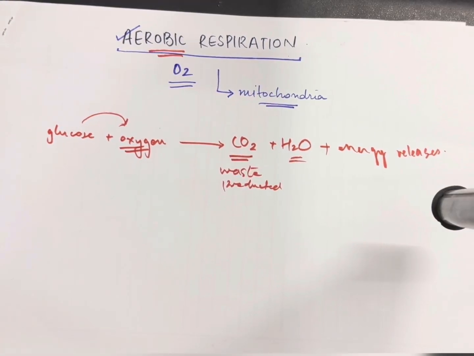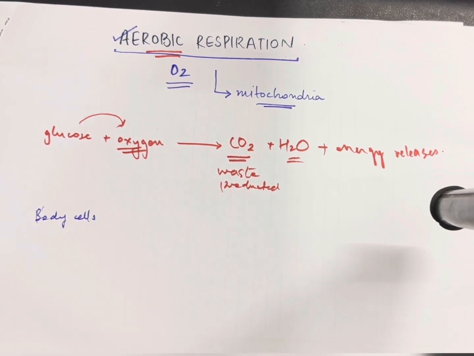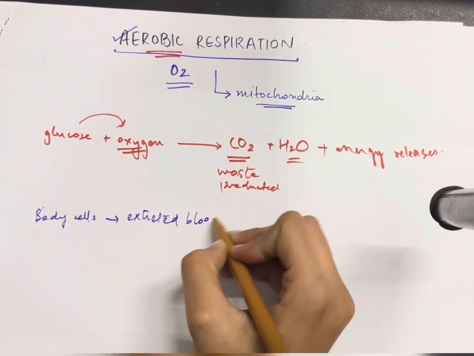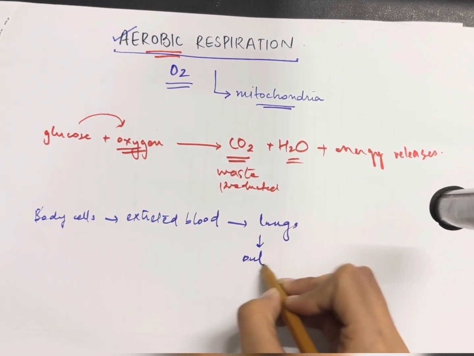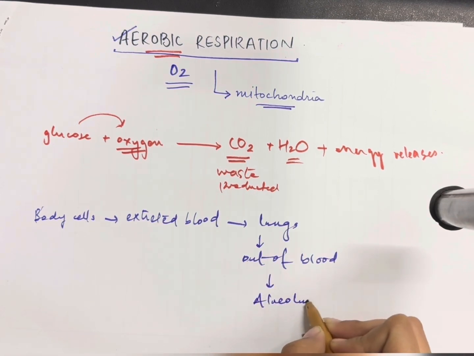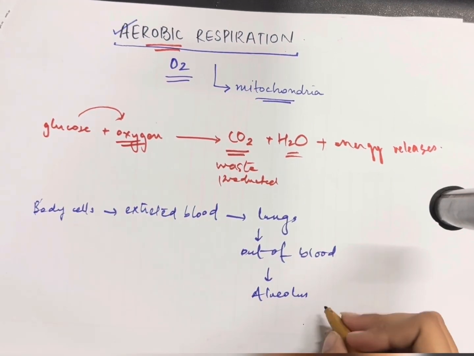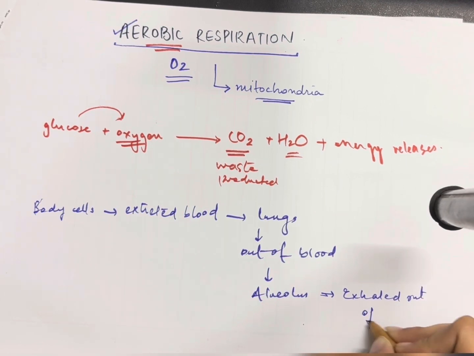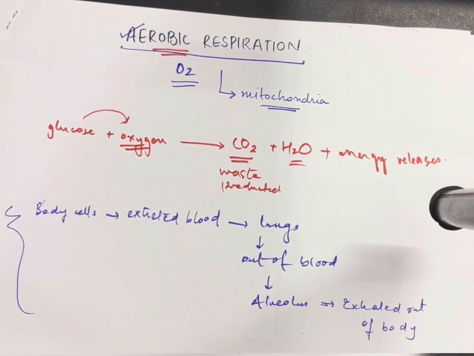So this carbon dioxide that is produced as a waste product is basically produced in all the body cells. What happens is that from all the body cells, it is excreted into the blood. Once it is in the bloodstream, from the blood it is transferred to the lung, and from the lung it is brought out of the blood into the alveolus. The alveolus is a structure, the air sacs present in the lungs, which we have studied earlier, and from the alveolus it is exhaled out of the body. So this is the entire phenomenon of carbon dioxide being excreted from the body.